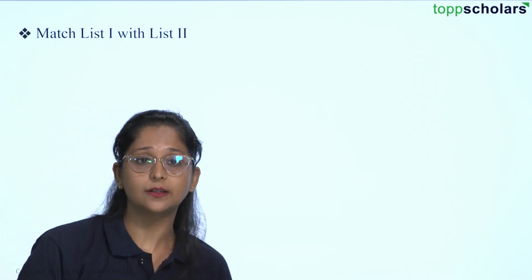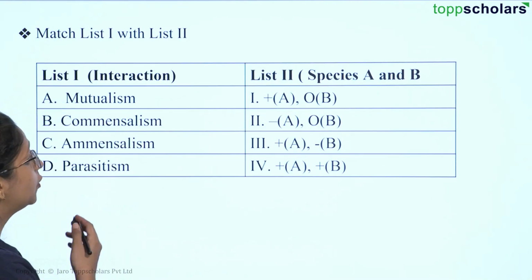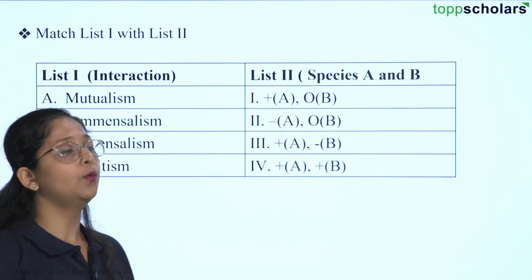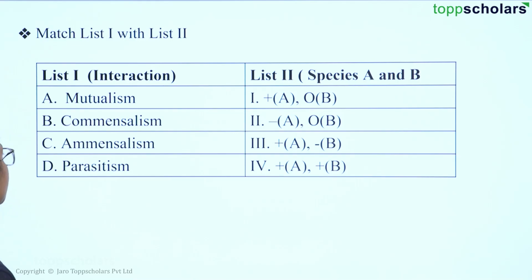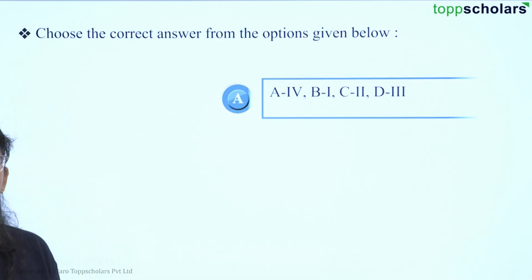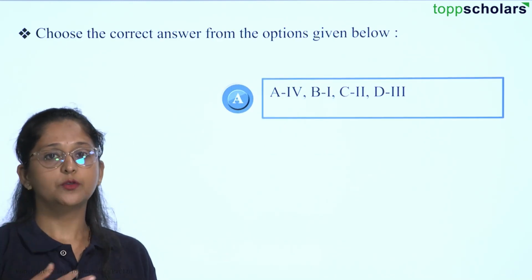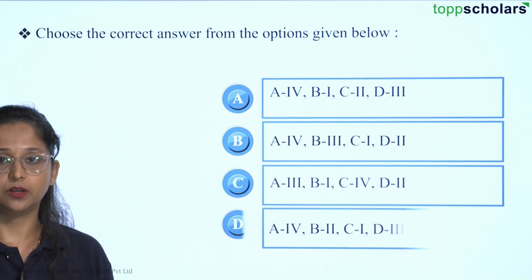So students, in this question, you have to match list 1 with list 2. In list 1, you are provided with a few interactions, and in list 2, we are provided with the species. So here we have mutualism, commensalism, amensalism and parasitism, and a list of species which are given here. Depending upon that, we have to choose the correct combination.